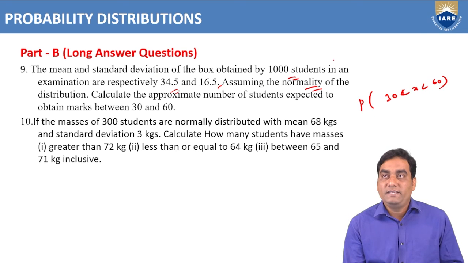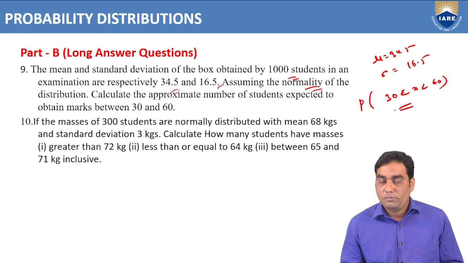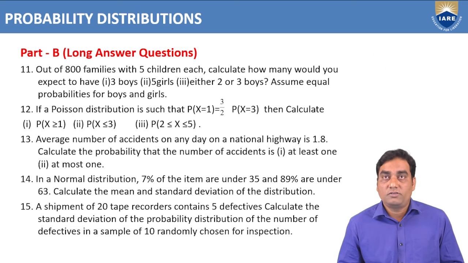Mean mu is given as 34.5 and standard deviation is also given as 16.5. Same concept, normal distribution. The 10th one also. All these problems we do like this.